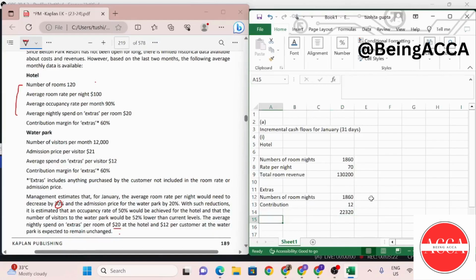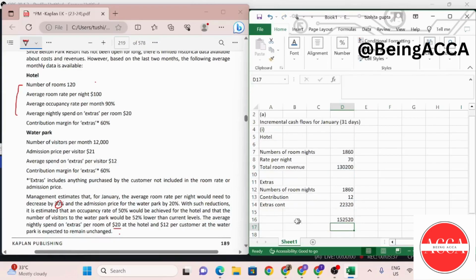This is my contribution from extras. Then I'm just going to add these two amounts, the room revenue plus the extras. So this is going to tell me all the inflows that I'm going to have for the month of January. So these are the total cash inflows.